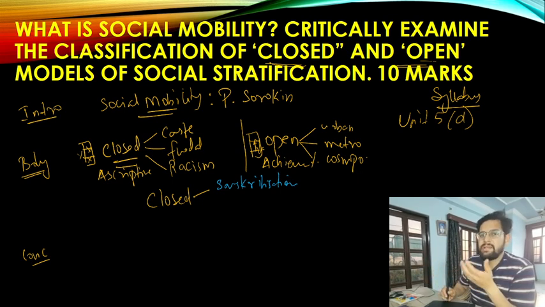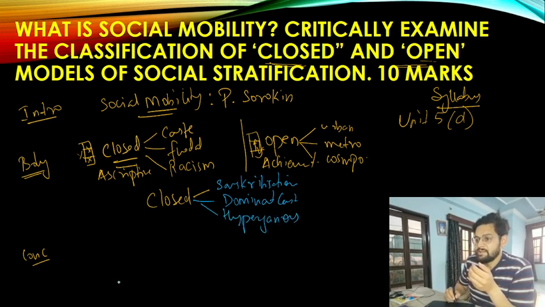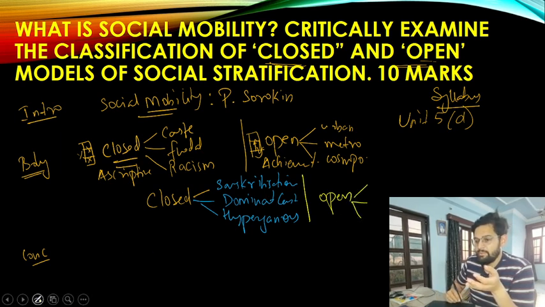M.N. Srinivas speaks about this concept. We also get to see a political mobilization happening in the name of dominant caste, especially due to hypergamous marriages. We get to see such mobilizations do take place. So here, open societies are also present in the closed societies, and if you look at the open societies, open societies are not completely open.